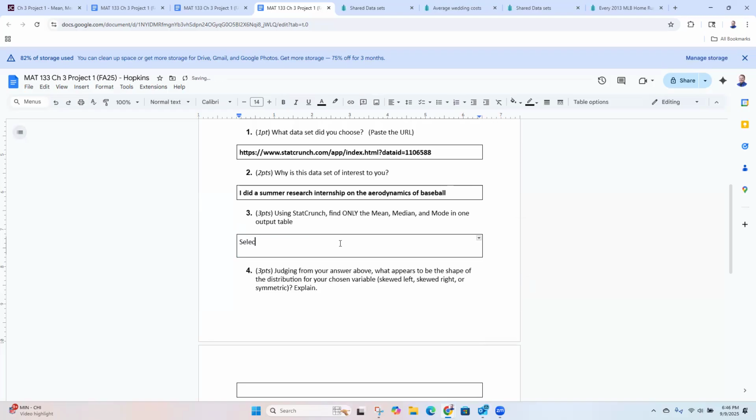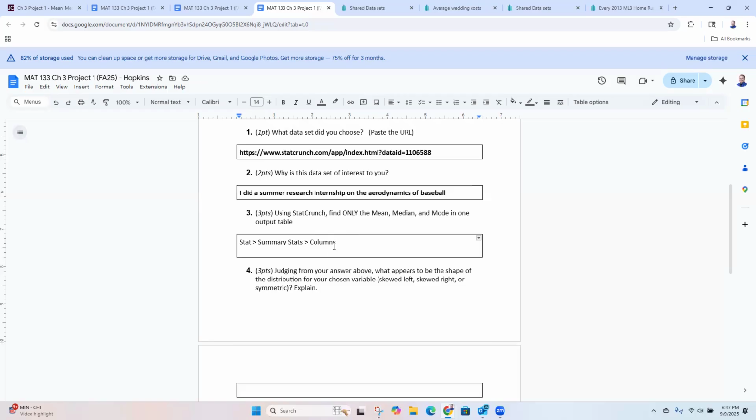For number three, we're going to do Stat, and then Summary Stats, and then Columns. Okay, so that's what we'll select in StatCrunch.